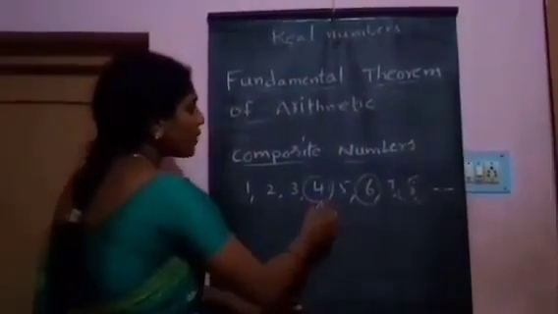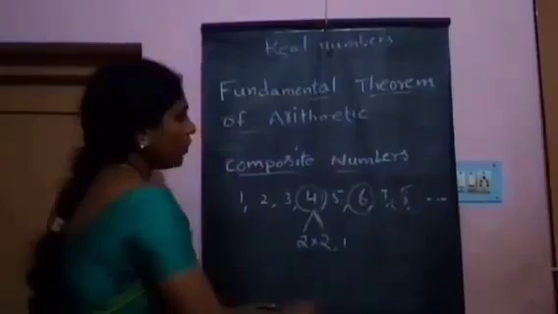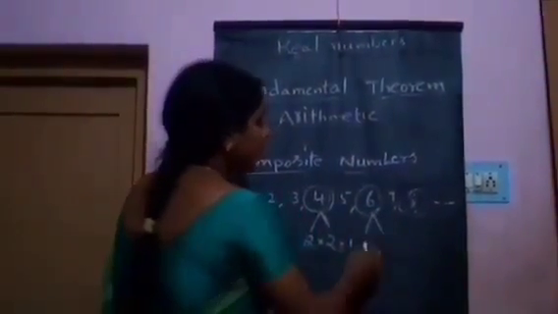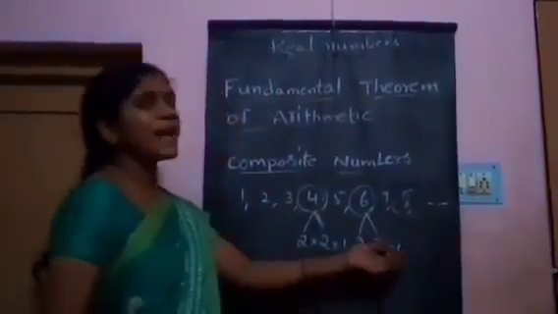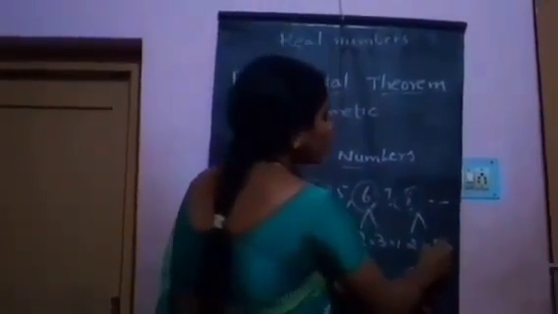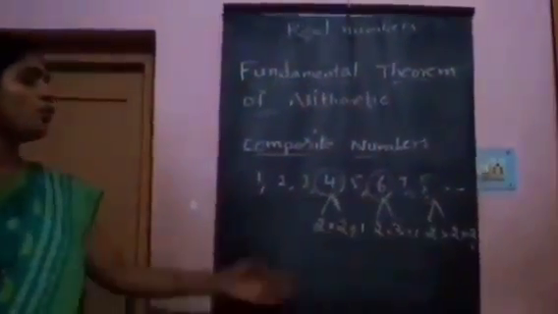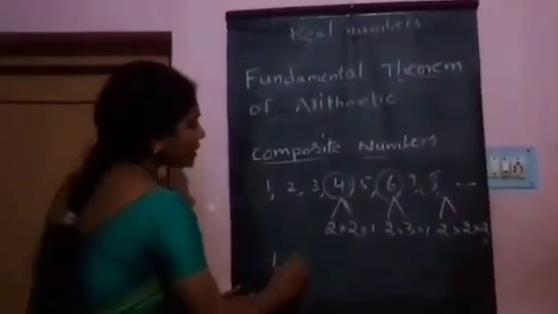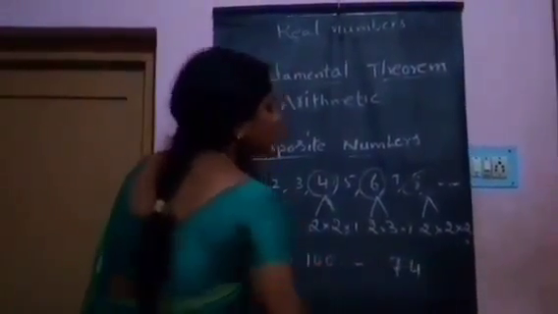The number 4 can be expressed as 2 into 2 into 1, that is more than 2 factors. 6 can be expressed as 2 into 3 into 1, more than 2 factors. 8 can be expressed as 2 into 2 into 2 into 1, more than 2 factors. This is called composite numbers. How many composite numbers are there between 1 to 100? There are 74 composite numbers.